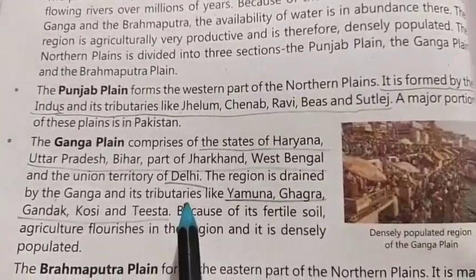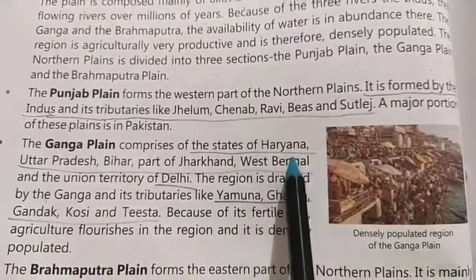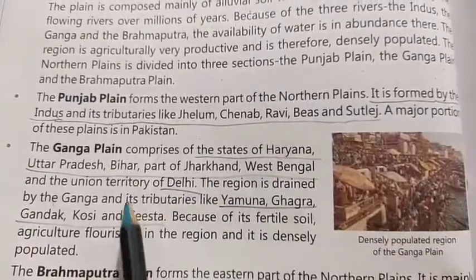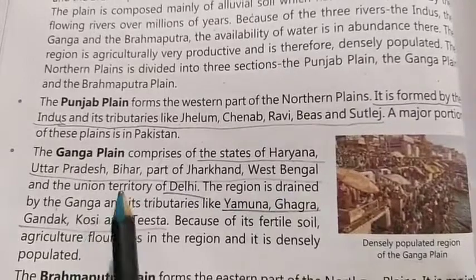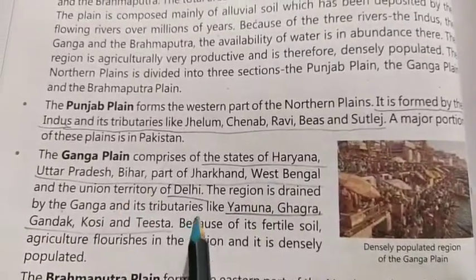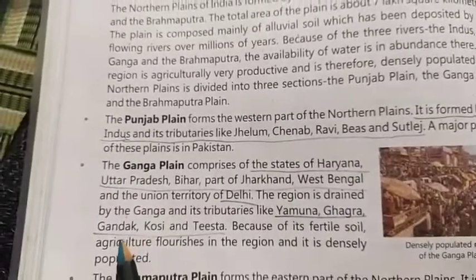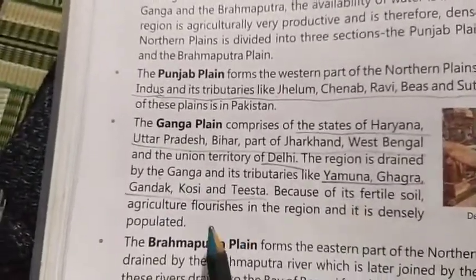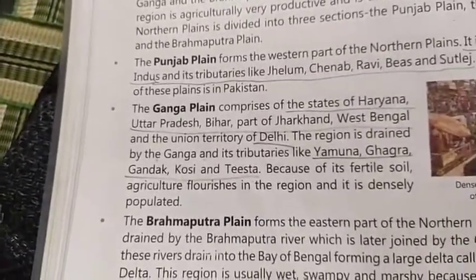Next comes our Ganga plain. Ganga plain includes Haryana, Uttar Pradesh, Bihar, parts of Jharkhand, West Bengal and Union Territory of Delhi. The region is drained by the Ganga and its tributaries like Yamuna, Ghagra, Gandak, Kosi and Tista. Because of its fertile soil, agriculture flourishes in this region and the area is densely populated.